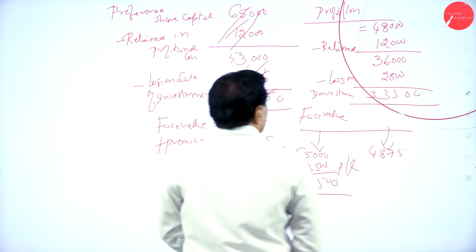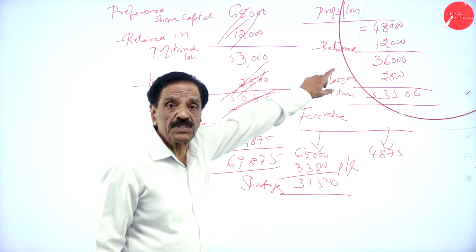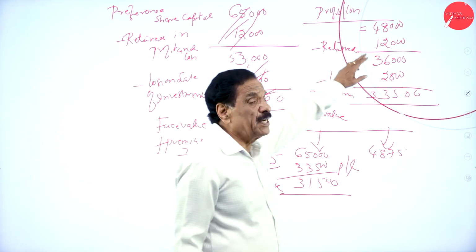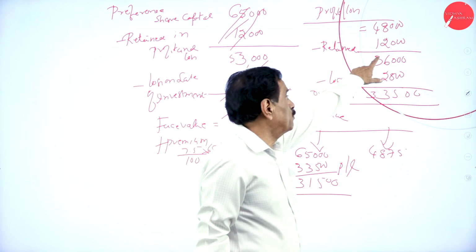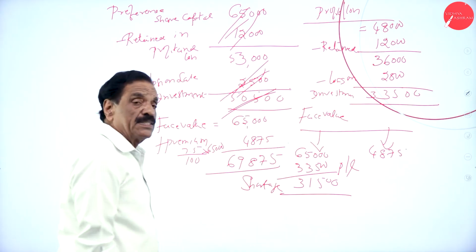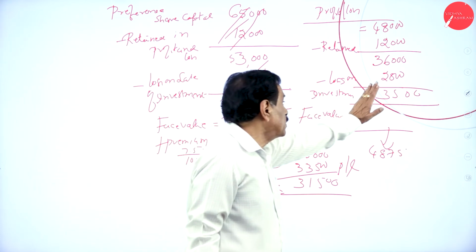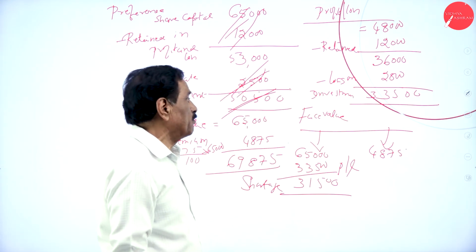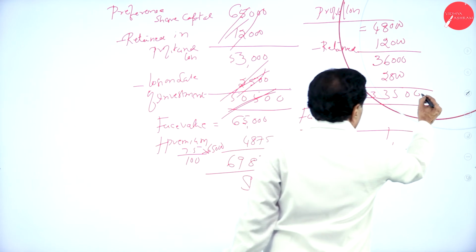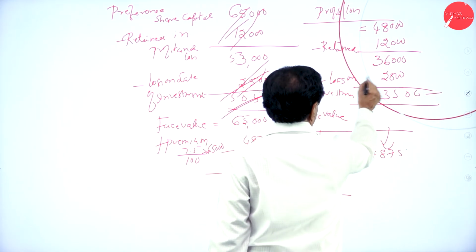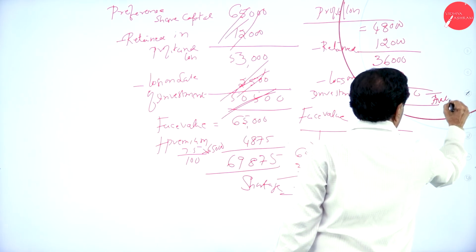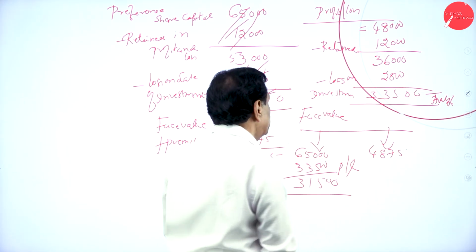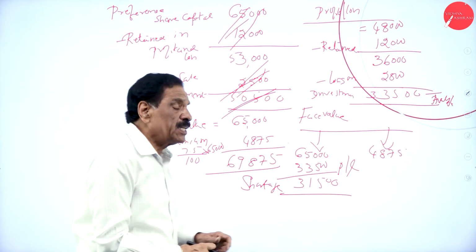See that in your P&L account, you have got 48,000. How much should be retained? 12,000 should be retained. How much balance is there? 36,000. By loss on sale of investment is 2,500. How much is available? Here there is no loss on investment. This is available. Available balance 33,500.